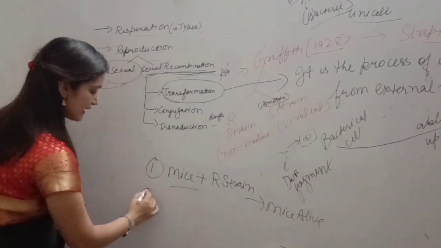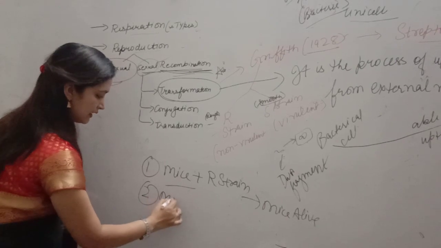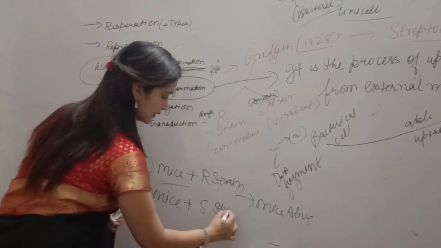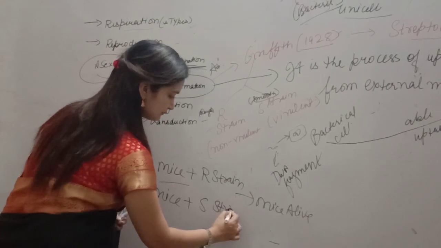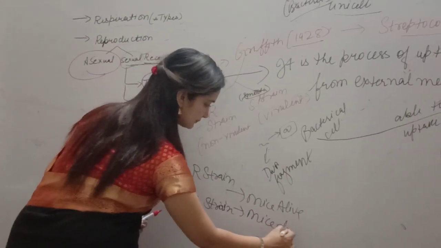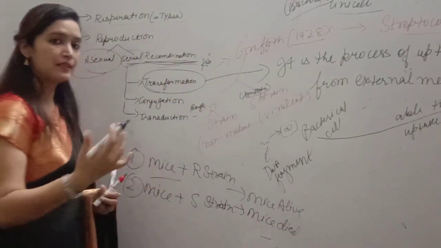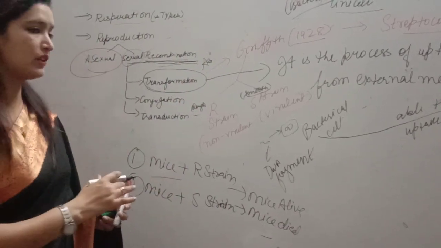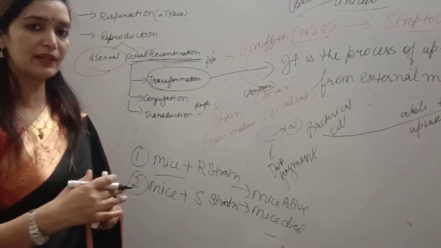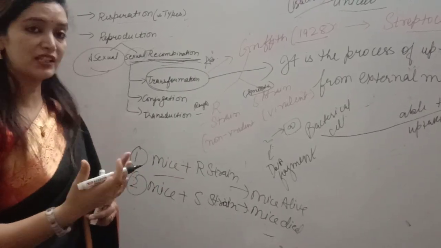Alright. So in the second case, Griffith took mice plus S strain. The S strain is virulent. What will happen? The mice died. Means simply, if we take the non-virulent R strain, the mice stay alive. If we take the S strain, the virulent strain, the mice will die.